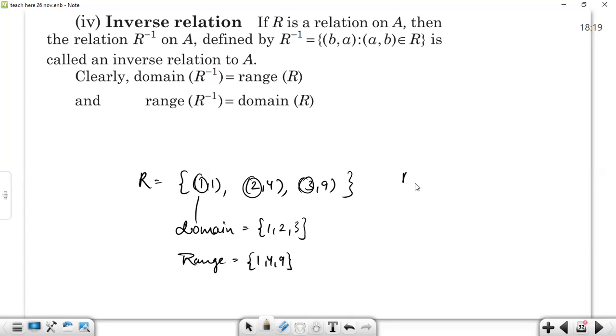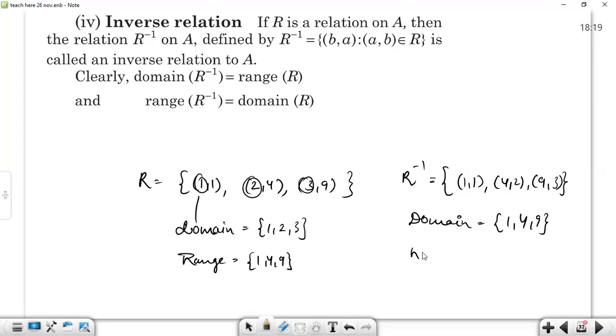So if we have to find the inverse relation, we will simply reverse the first and second elements. So (1, 1) becomes (1, 1), (2, 4) becomes (4, 2), and (3, 9) becomes (9, 3). Now the domain of R inverse becomes the set of first elements: 1, 4, and 9. Range of R inverse becomes the set of second elements: 1, 2, and 3. So the domain of R becomes the range of R inverse, and the range of R becomes the domain of R inverse. It's very simple, inverse relation. Any doubt?